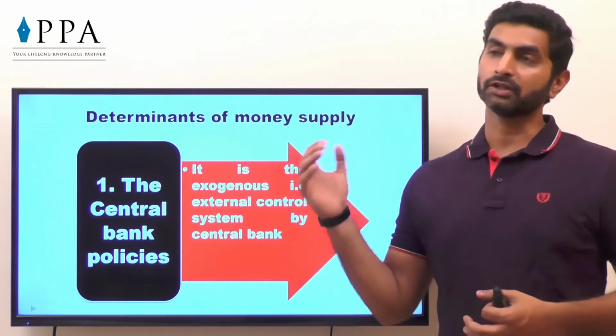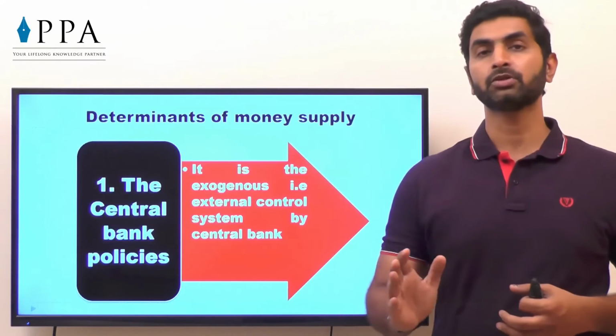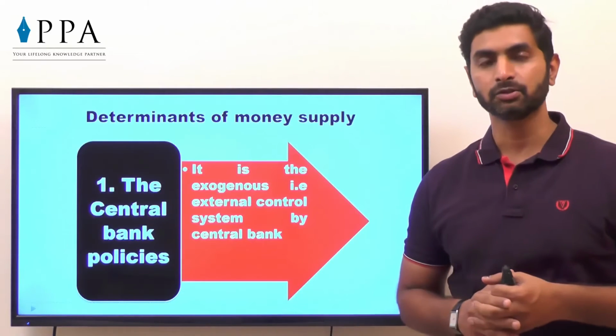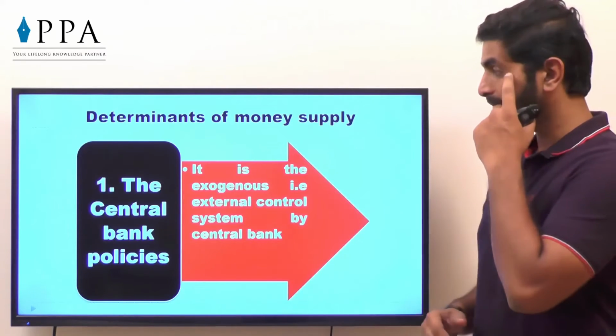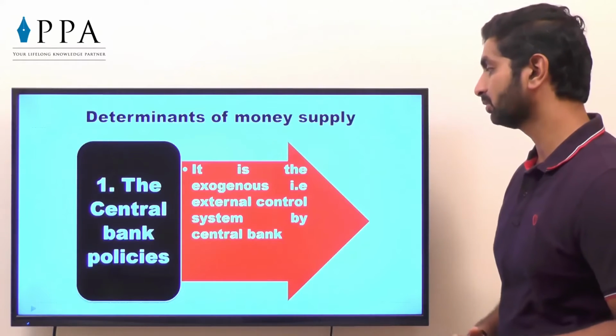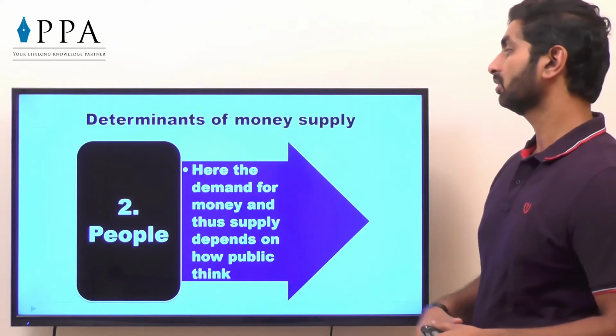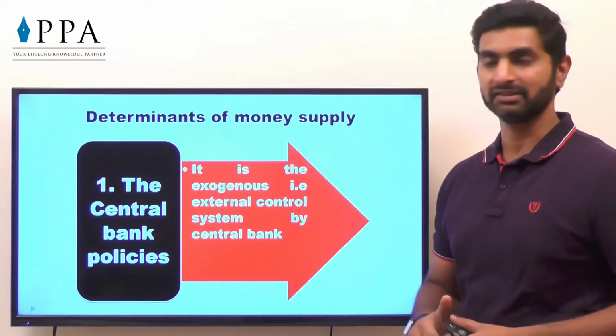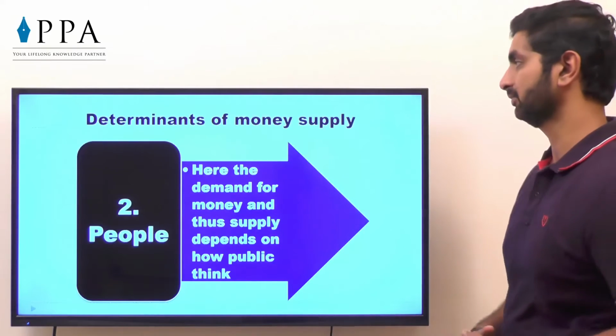If the government says that whatever deposit comes to you, you have to keep 30% in reserves, only 70% will be available to be given to the public. So government policies. It is exogenous, that is, an external control system by the central bank, or the exogenous or the internal system also. That we will see in detail, of course.